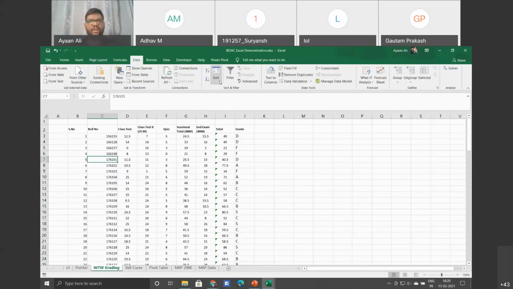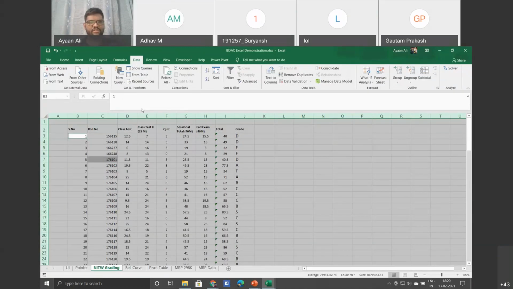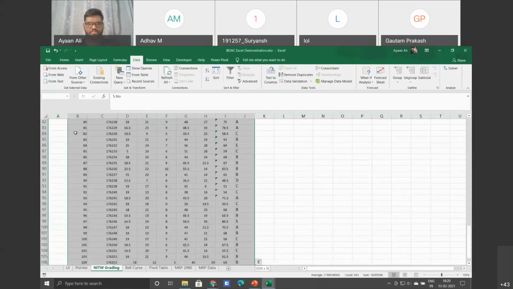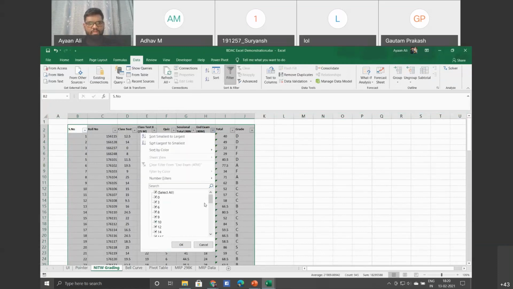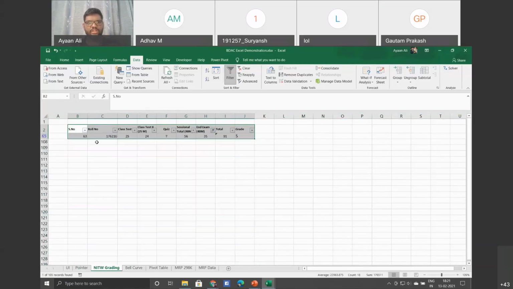Okay, now if we select this data and suppose I'm using the filter, and I want the number of students who got a specific mark. Suppose I just want to know who got 35, so I can just press here. Okay, so there is only one student.